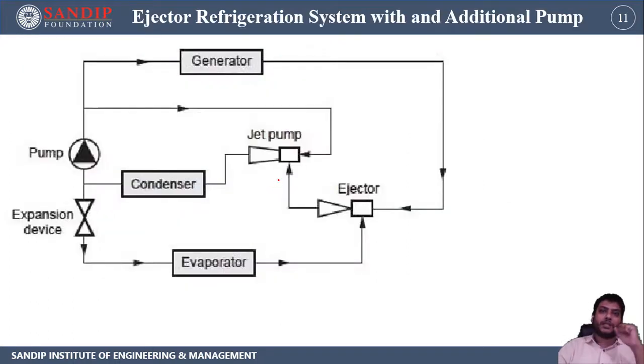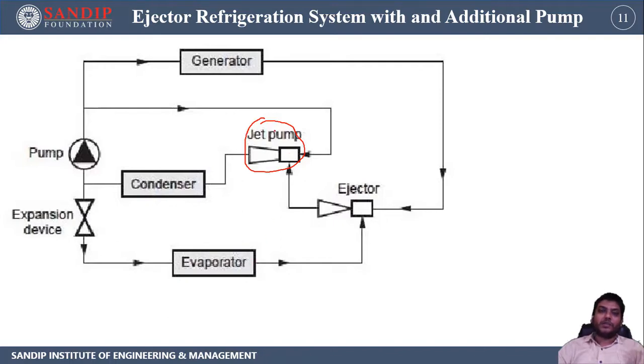Now talking about the ejector refrigeration system with additional pump. Earlier I described the case when there is no pump. Now this type is when there is a pump available in the system. So if you see, this is not an ejector, this is a jet pump. This is a jet pump. Now a jet pump basically increases the pressure drastically, and we can say that this pump is used as a pressure riser. We can say pressure riser.